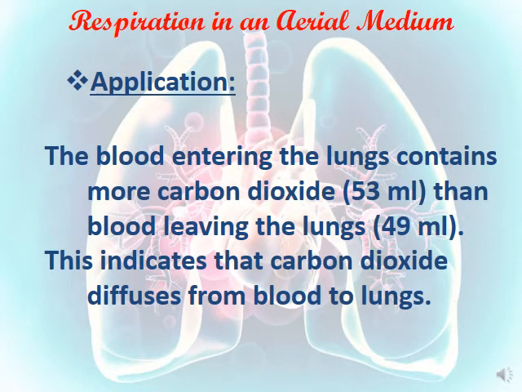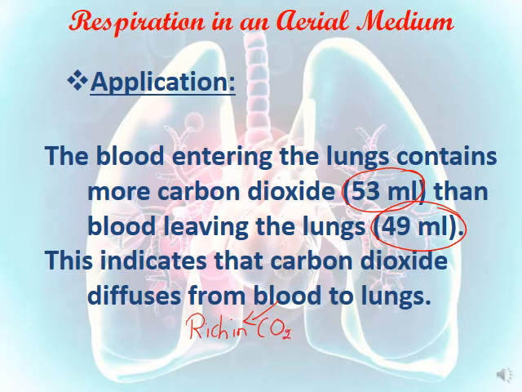For carbon dioxide, the blood entering the lungs contains more carbon dioxide, 53 milliliter, which is more than 49. So what does this indicate? This indicates that carbon dioxide diffuses from where? From a side that contains a high amount of carbon dioxide, which is the blood. This is the blood rich in CO2. What is the meaning of rich in CO2?